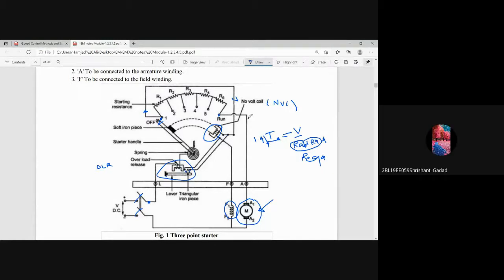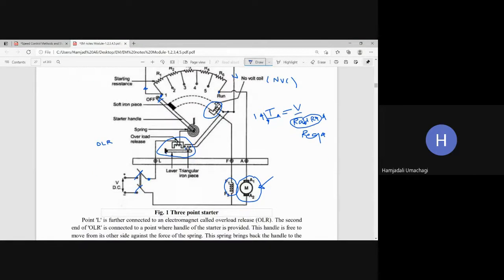Yes, sir. Okay. Now you can see here, as I keep moving the handle from stud 1, 2, 3 till the running condition, the handle touches all these studs. Because of that, high copper loss will take place, which may cause a heating condition. So in order to avoid that, we are making a certain modification here.